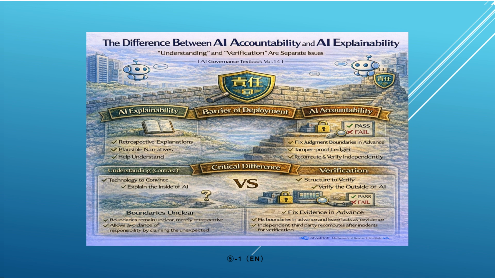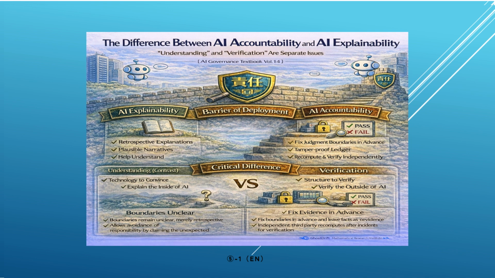The requirements for establishing AI accountability are not found in technologies that aid comprehension, but in a structure that anchors responsibility. This means pre-defining the responsibility boundary, recording the computational evidence in an unalterable ledger, and ensuring a state where a third party can independently recalculate and verify the decision after an incident. Even if transparency is maximized and the algorithm is made public, if the decision made at that specific moment cannot be objectively recalculated, responsibility cannot be proven.